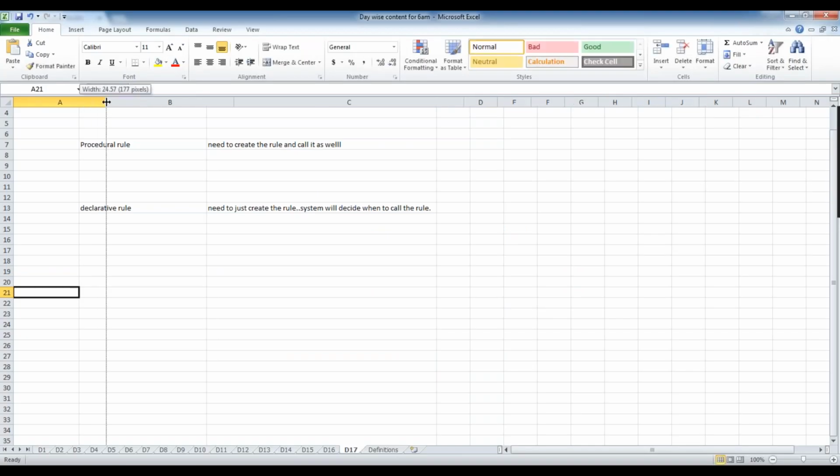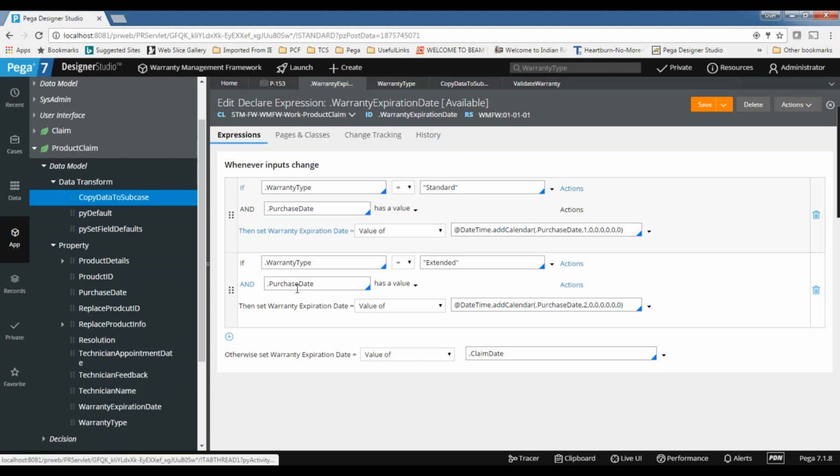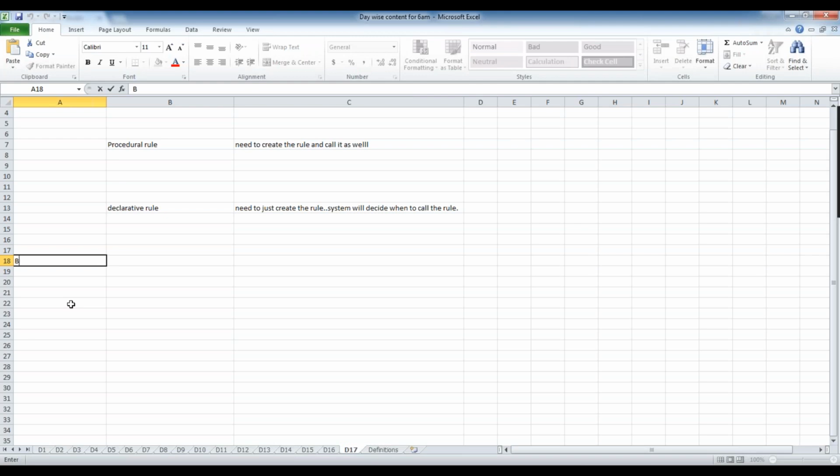So while calculating also we have two types of concepts here. So this is the target. If you see here, this is the target where you are saving the output. Backward chaining or forward chaining.